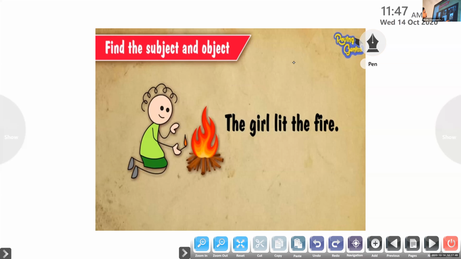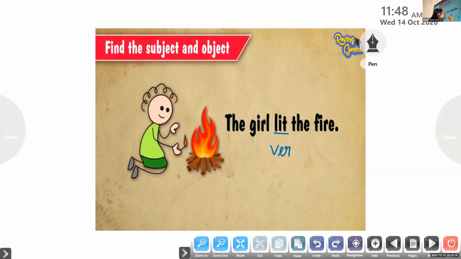Okay, I'll move on to Amaya. Amaya, find out the verb in that sentence. Verb, action word in that sentence. The girl lit the fire. Which is the action word there? Lit. Yes, lit is the action word here. Lit is the verb in the sentence.